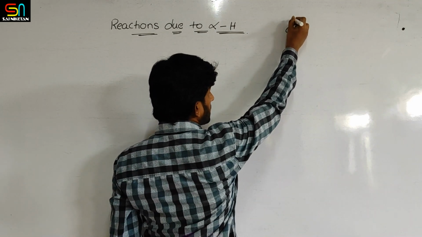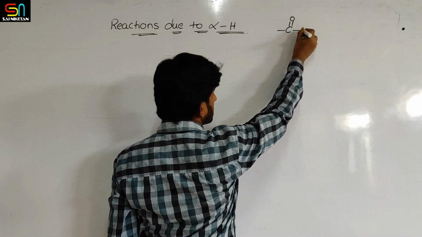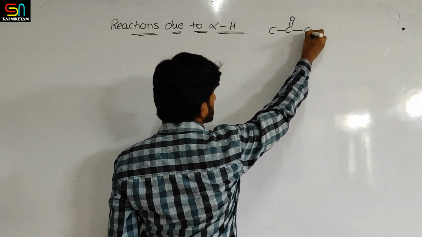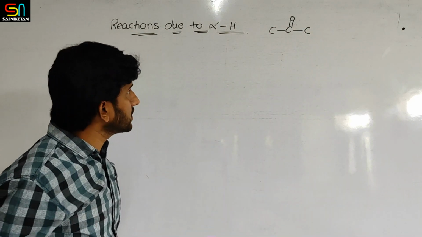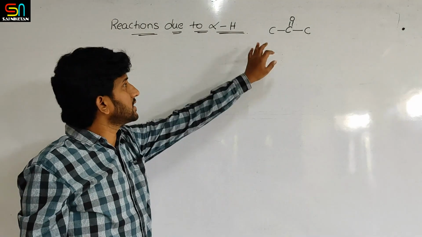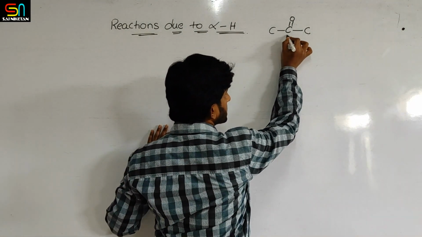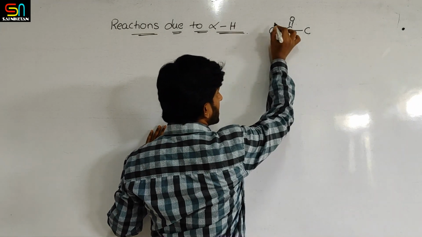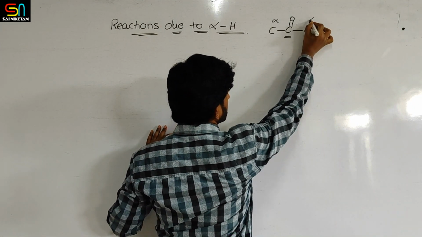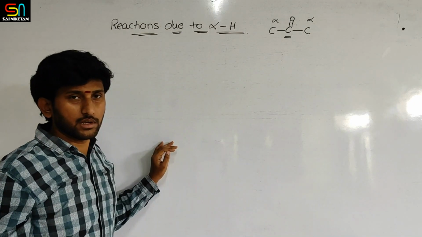The carbons adjacent to the carbonyl group are called alpha carbons. This is the functional group. Functional group attached carbons are called alpha carbons.